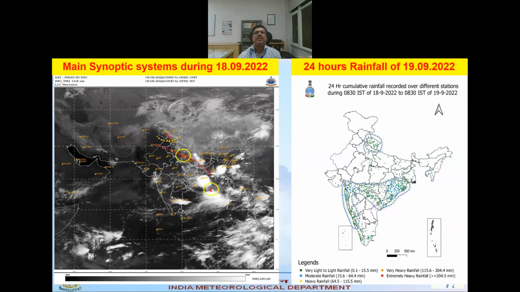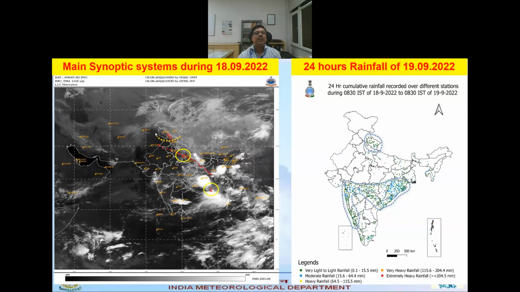The next day, on the 18th, the low pressure system now lies as a cyclonic circulation over the UP region, central UP, and the cyclonic circulation that was over southeast and west central Bay moved a little northwestward towards land, and this is the monsoon trough location.